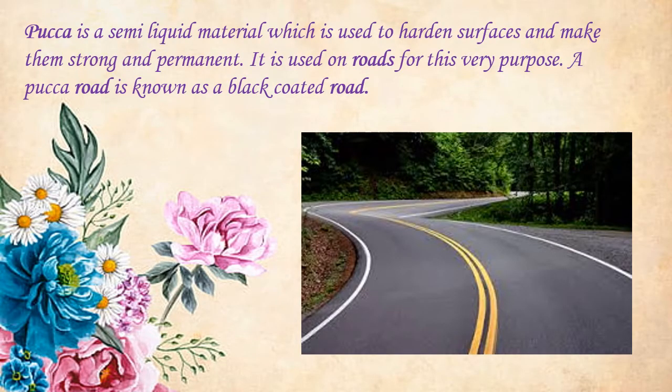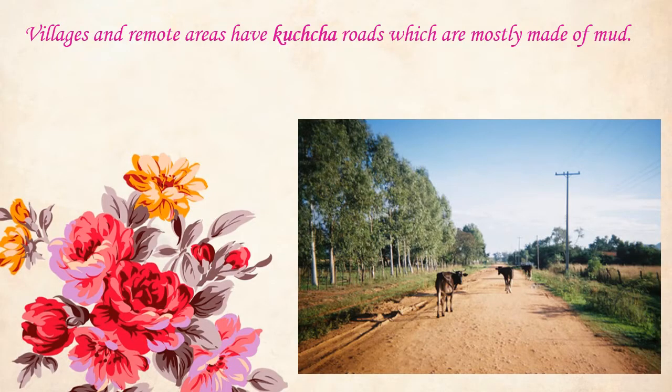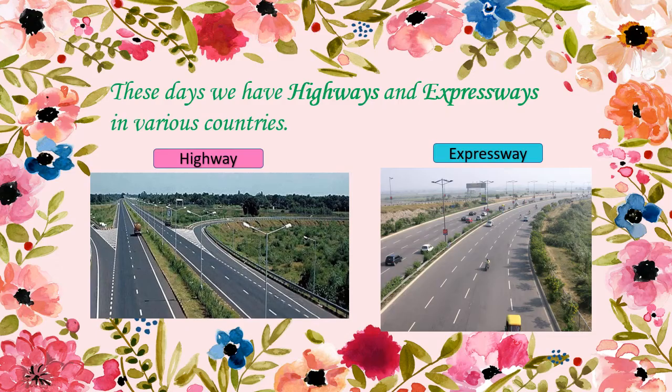Tar is a semi-liquid material which is used to harden surfaces and make them strong and permanent. It is used on roads for this very purpose. A Pakka road is known as a black coated road. Coming to villages, villages and remote areas have roads which are called as Kacha roads. So these roads are mostly made of mud. There are also broad roads which are called as highways and expressways in various countries.